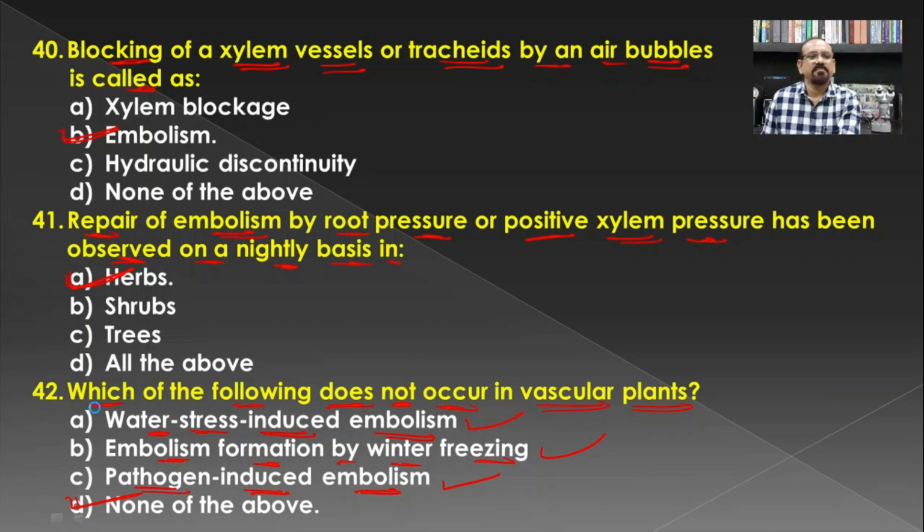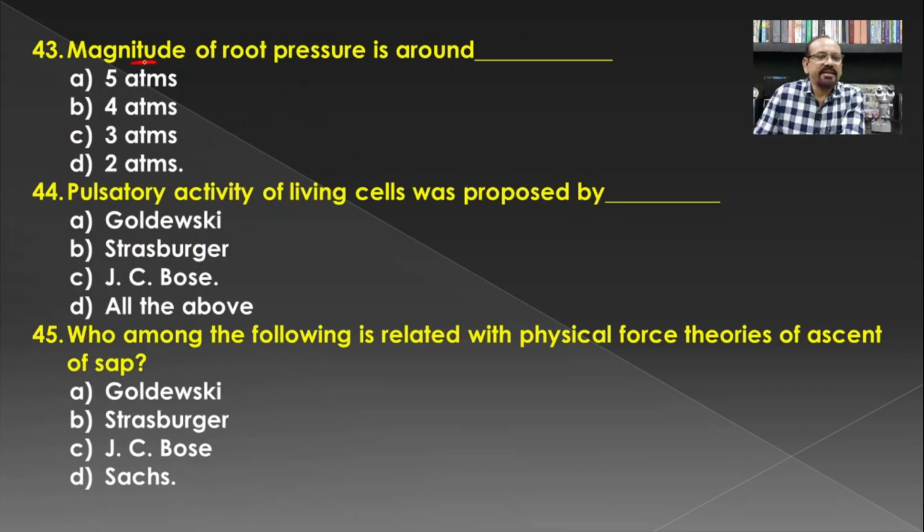Then magnitude of root pressure is around. Earlier we have seen there is only 2 atmospheric pressure created in the root, which is responsible to uplift the water column around 34 height of the plant body.